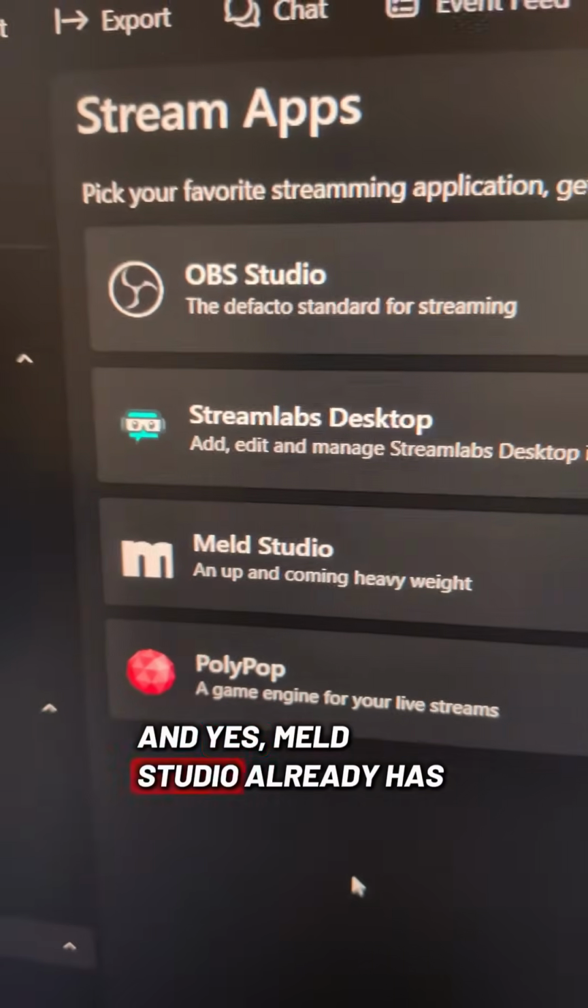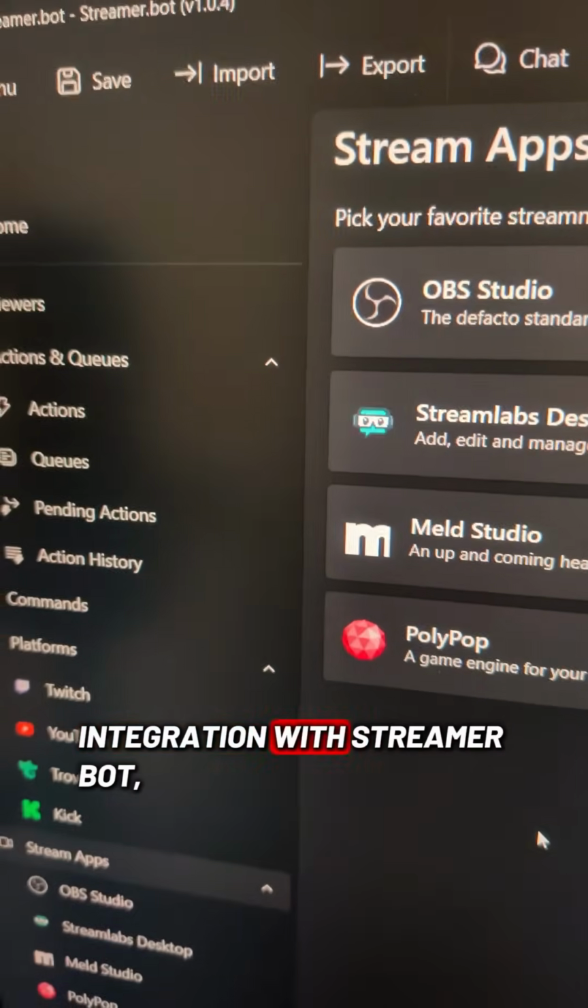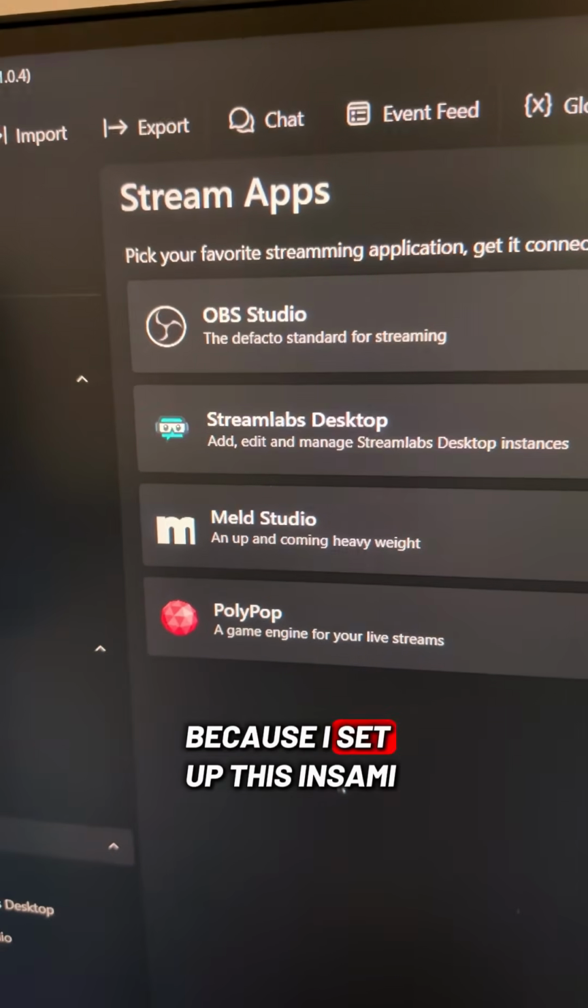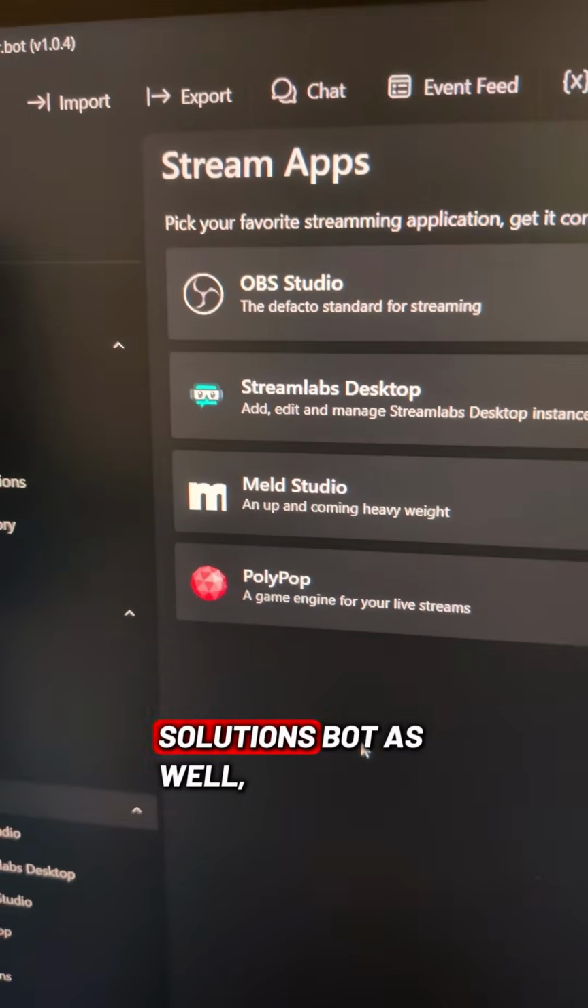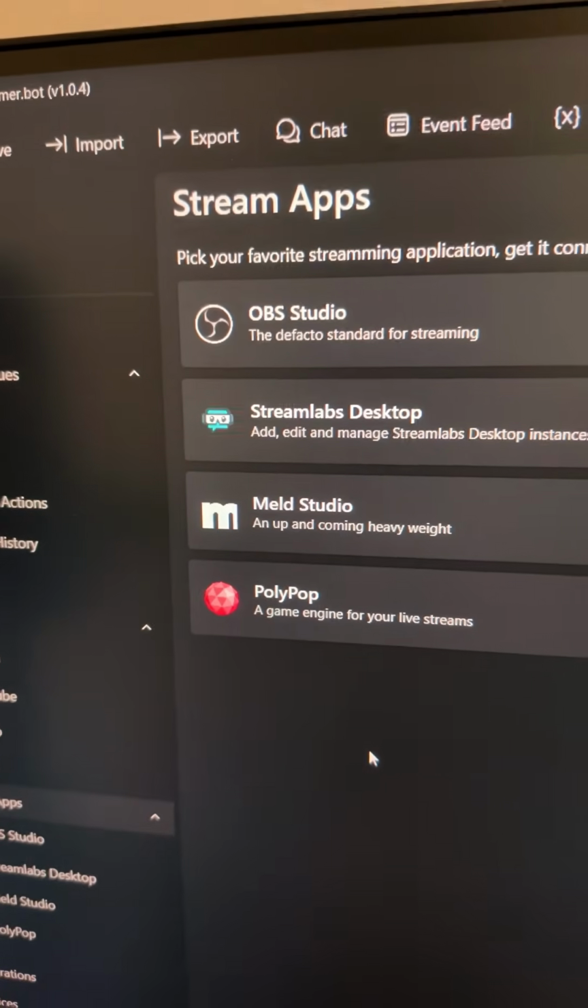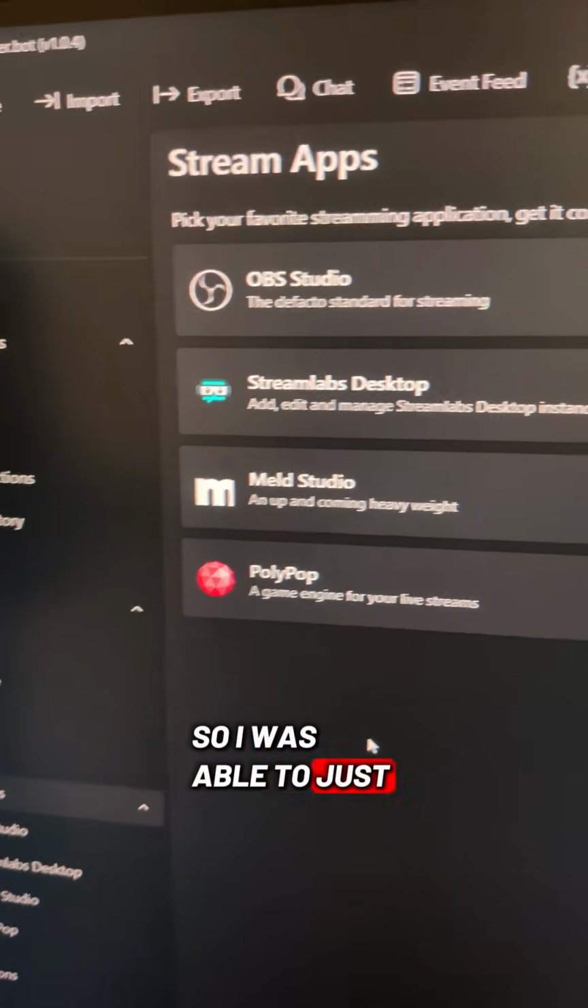And yes, Meld Studio already has integration with Streamerbot, but that was just an example because I set up this in Sammy Solutions bot as well, and it doesn't have Meld integration. So I was able to just press the button in Stream Deck.